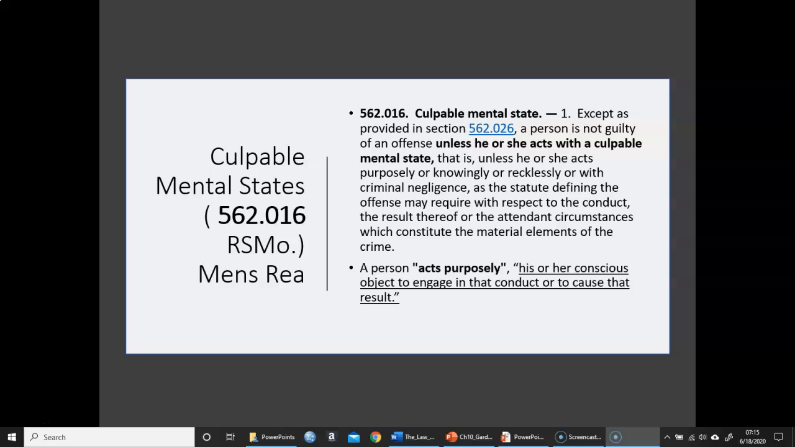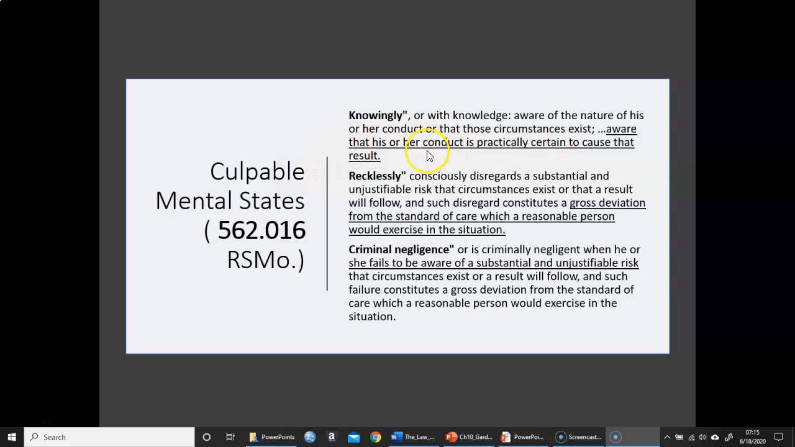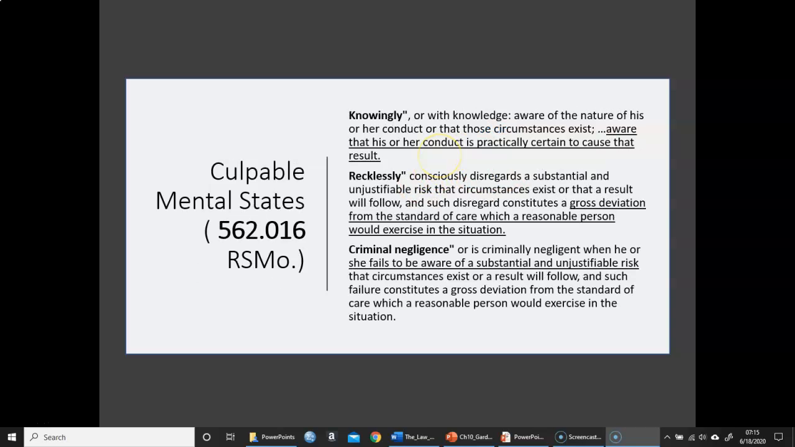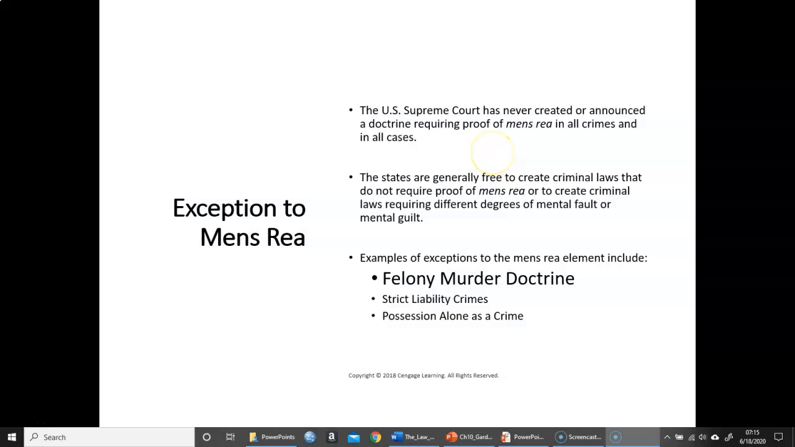I want to review just a little bit on our culpable mental states. So remember, acts purposely means conscious object or desire to engage in that conduct; knowingly means aware that his or her conduct is practically certain to cause the result; reckless is a gross deviation from the standard of care which a reasonable person would exercise; and then criminal negligence is failing to be aware of a substantial and unjustifiable risk. I provided the link right here so that you can go read the entire one. You need to be very familiar with your culpable mental states because most statutes are going to start talking about knowingly, purposely, recklessly, criminal negligence, unless it's a strict liability crime.